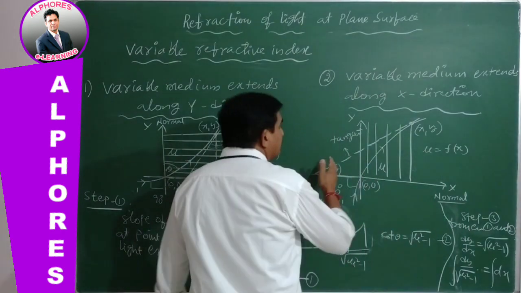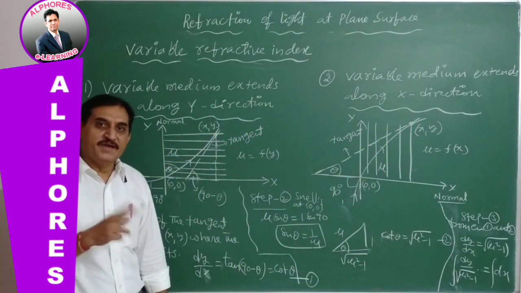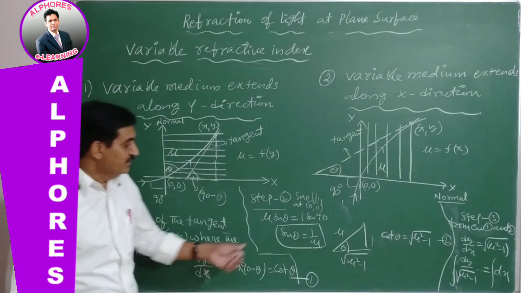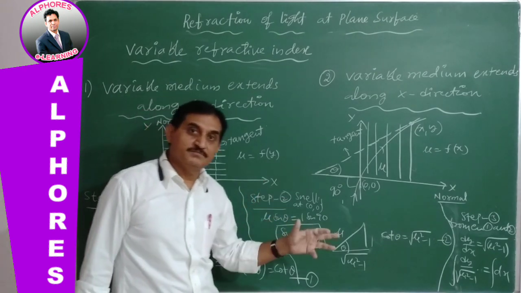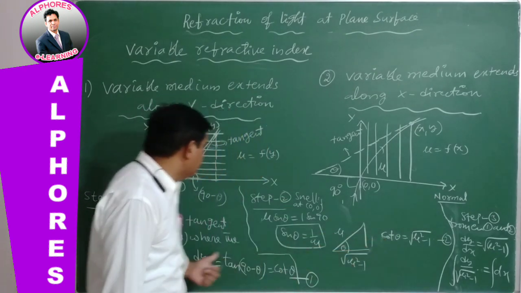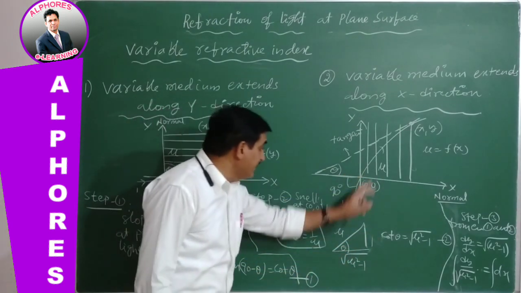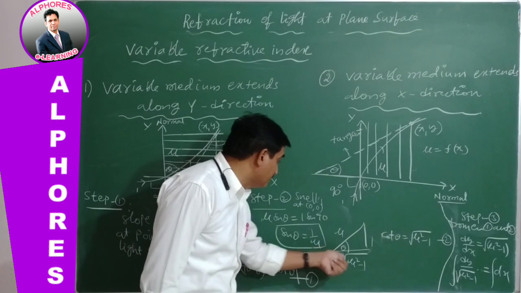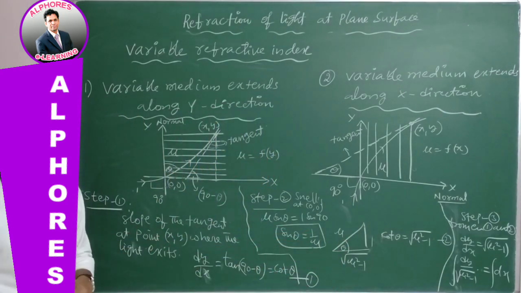In the x direction, refractive index changes, tan theta. The remaining will be sin theta, and sin theta there and here are both the same. This value is calculated cot theta if it is the y direction, and substituted here. And in the x direction, tan theta is calculated from this triangle and substituted in the equation. Then you will get the answer.